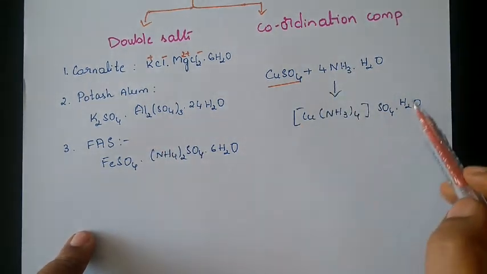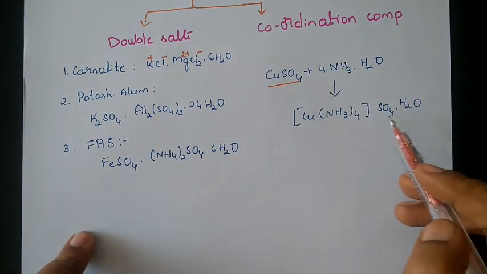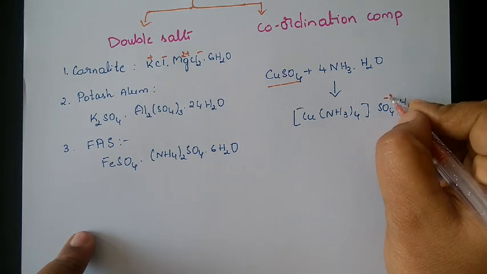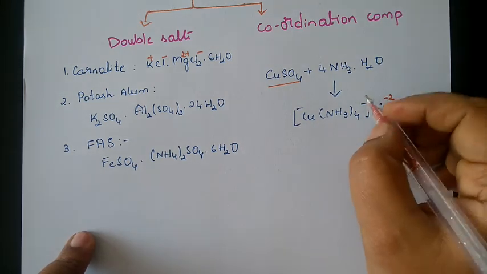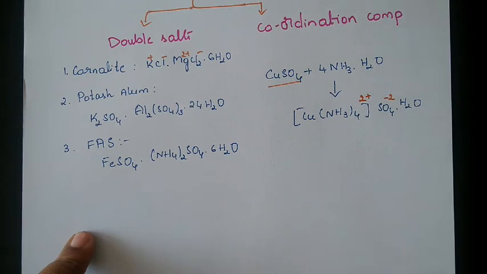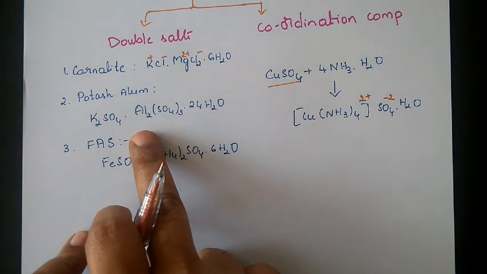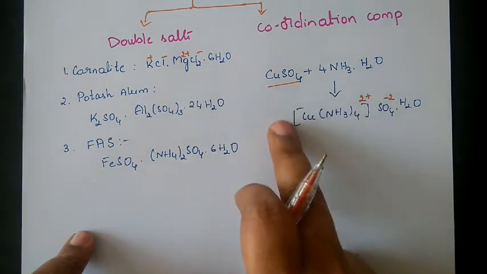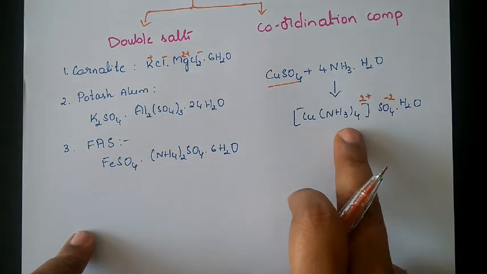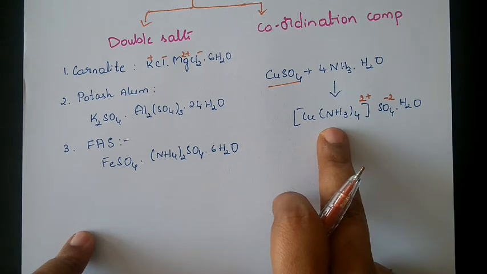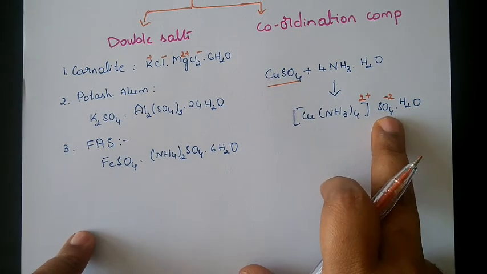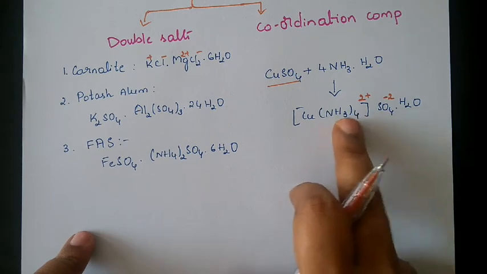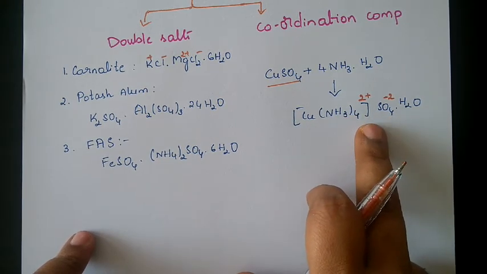But when you dissociate this one, it dissociates into SO4 2- and this whole part with a plus 2 charge. So when you dissociate, it doesn't dissociate into its simple ions. The first part is called the coordination entity. The coordination entity remains as it is, and the outer part is called the counter ion, which dissociates to form ions. I hope it is clear.